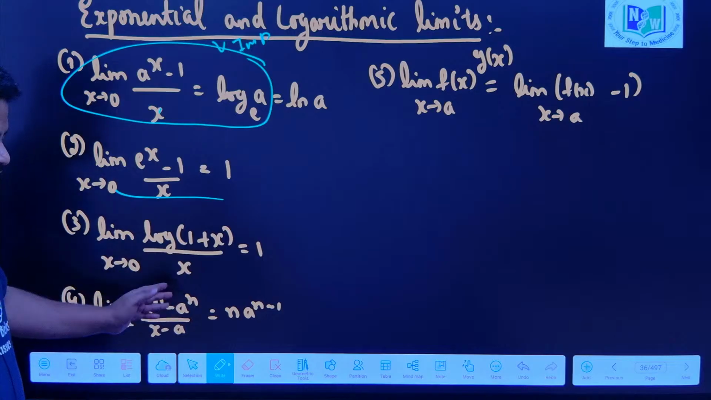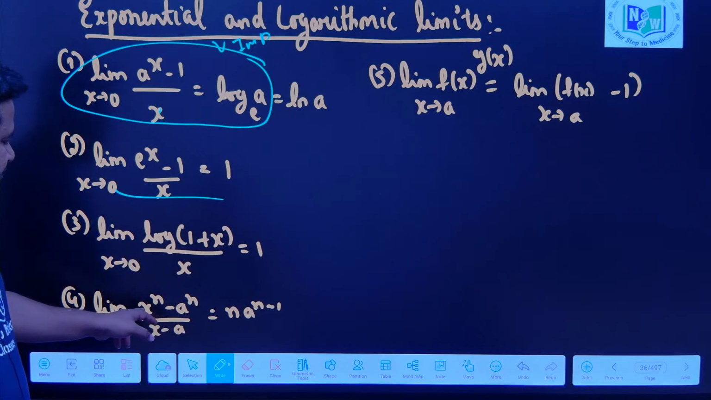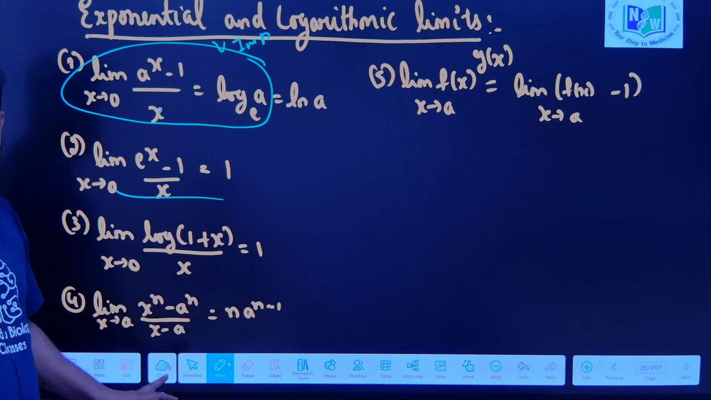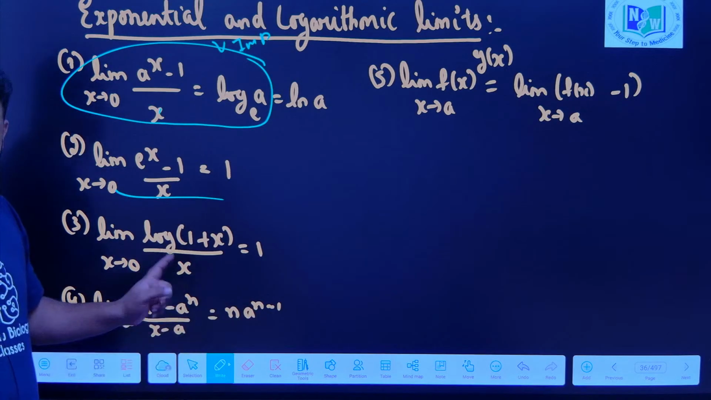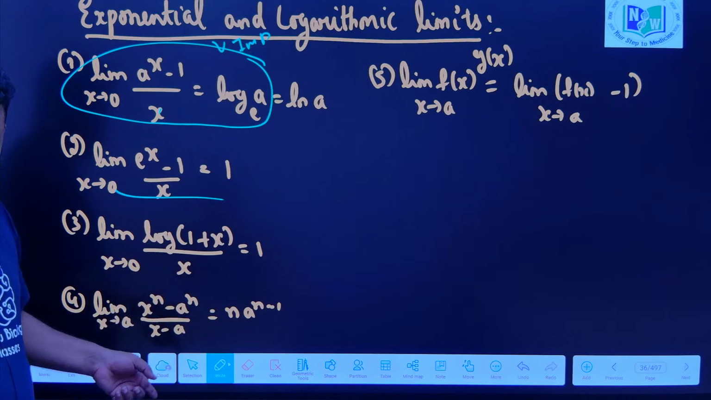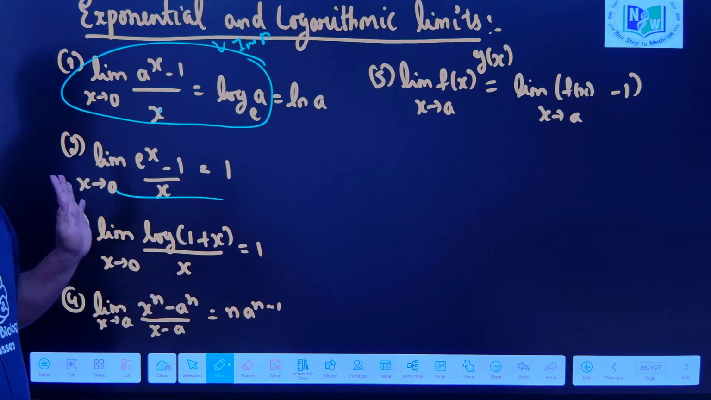This is nothing but the property of differentiation. Limit of (x to the power n minus a to the power n) by (x minus a) is nothing but n times a to the power n minus 1.